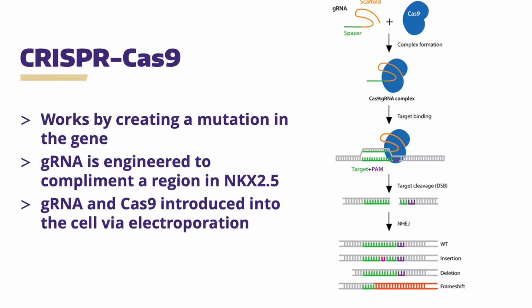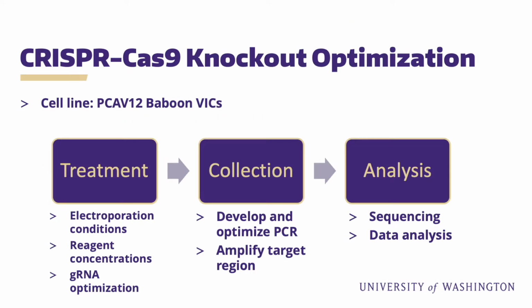One challenge is that the guide RNA might not create a cut in the right place to sufficiently mutate the final product, so several may need to be tested. When working with CRISPR, the protocol needs to be optimized to the cell line. In this case, my cell line is PCAV12 baboon valve interstitial cells. These were chosen because of their similarity to human valve interstitial cells.